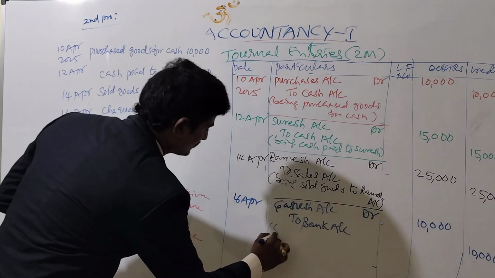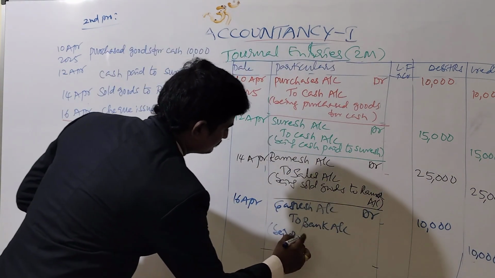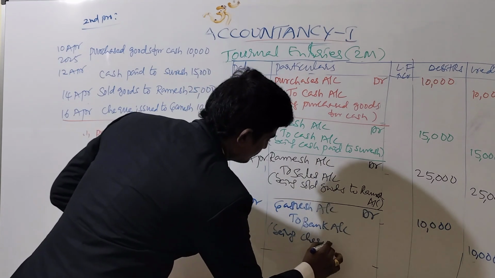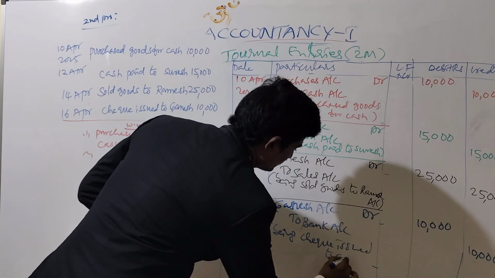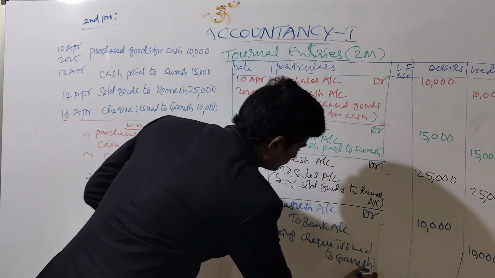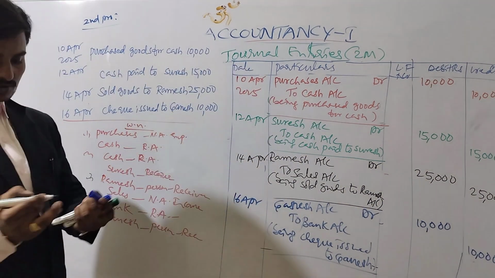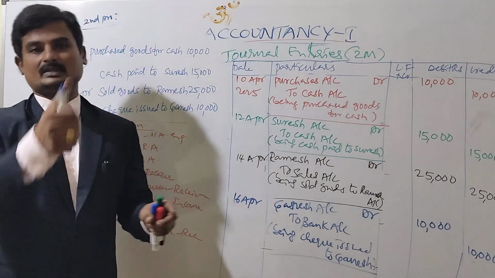So being cheque issued to Ganesh. So that's all for journal entries.